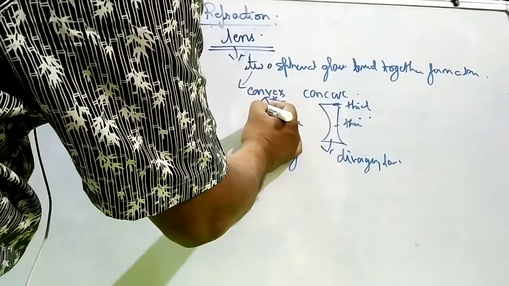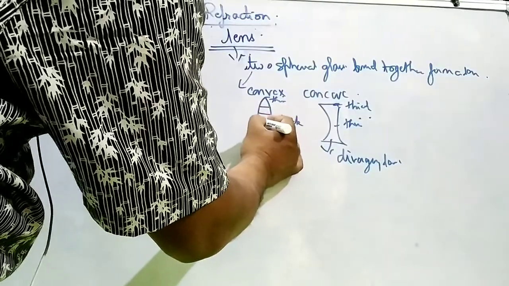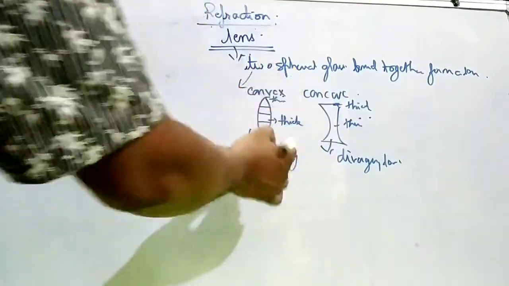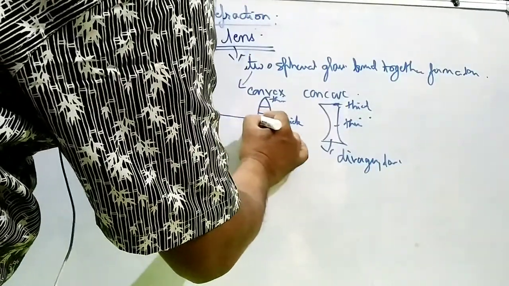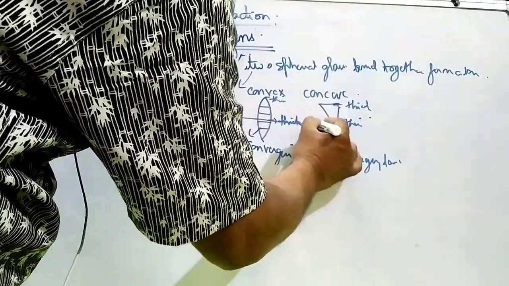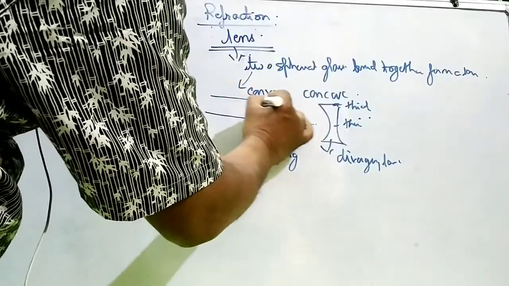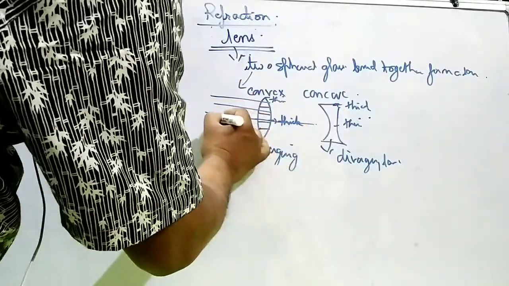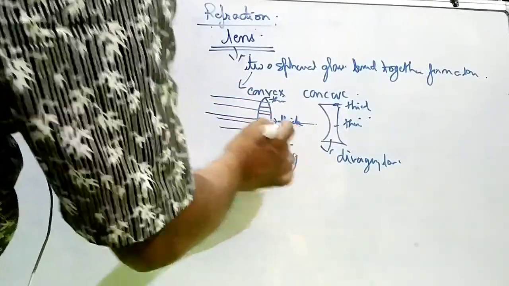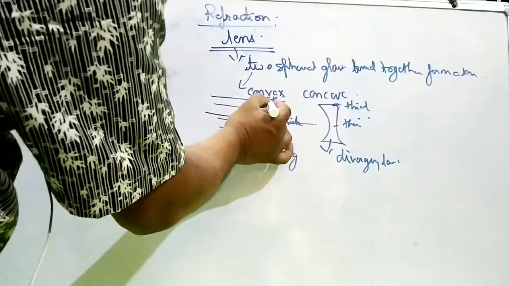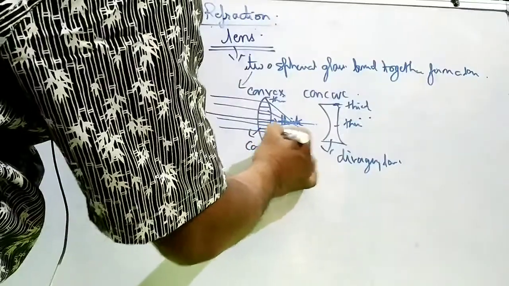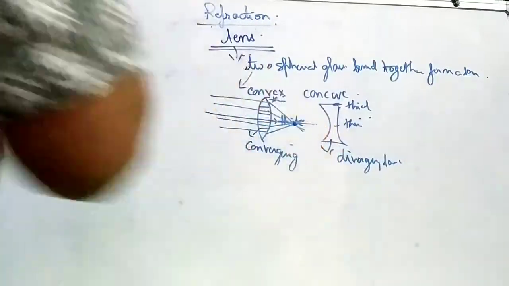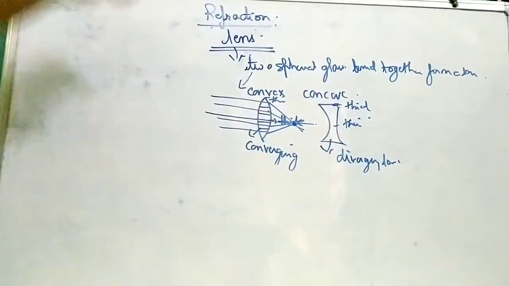When we break a lens up into several parts, we find that it is a combination of prisms. A ray of light which passes through the slab in the middle will always pass straight. But all the parallel rays coming from the top, after passing through this lens, will meet at one point. It means they will converge at one point. That's why this lens is called a converging lens.